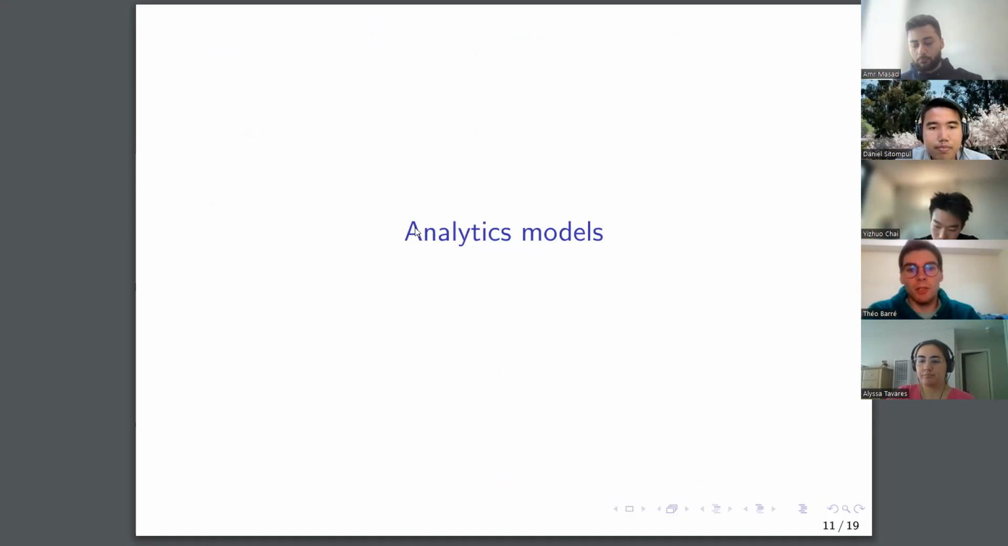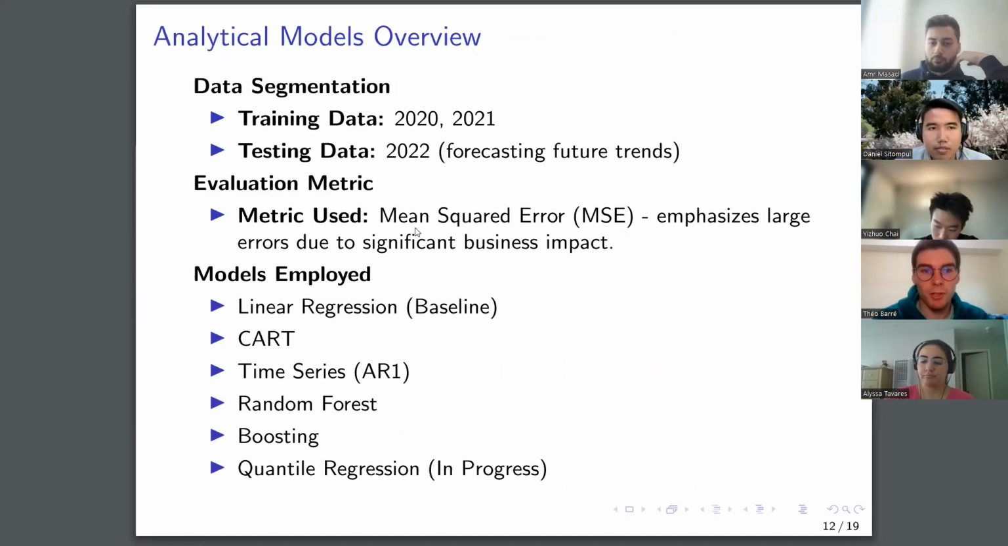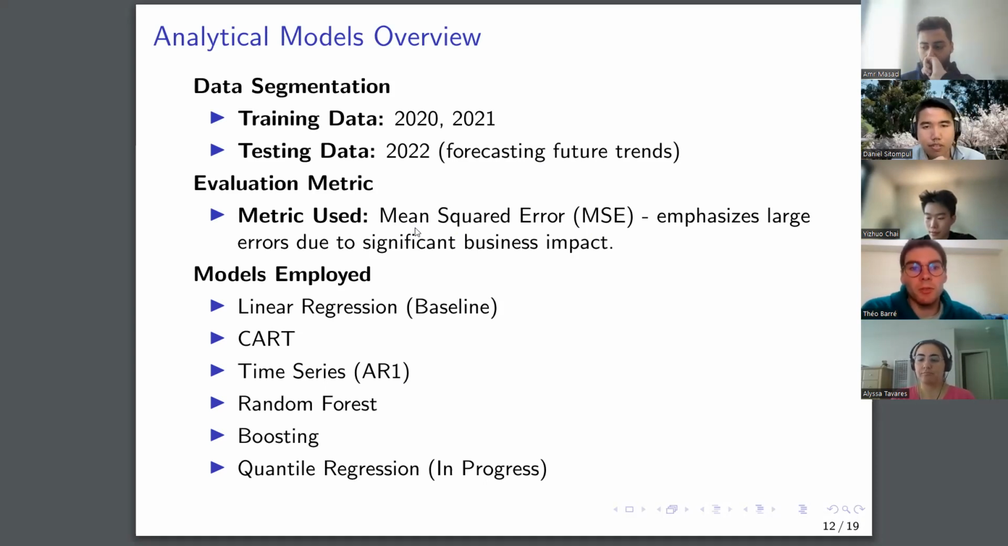Now we'll discuss the analytics model that we use for our predictions. First, we split the data into a training part consisting of the first 2 years, and the testing data consisting of the last year. We use the mean squared error as our evaluation metric in order to emphasize the large errors. We used several different models ranging from linear regression to some tree models. We also keep on working on them, in particular to incorporate the predict and optimize framework.